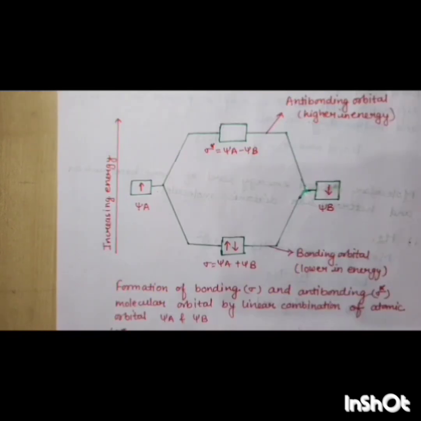Now, this is the representation of the formation of bonding and anti-bonding molecular orbitals. So, this is the diagram.